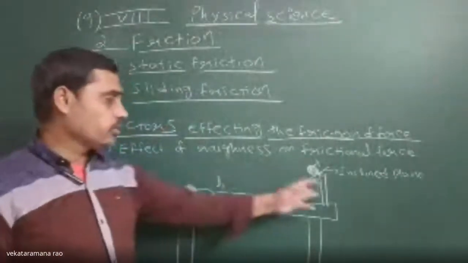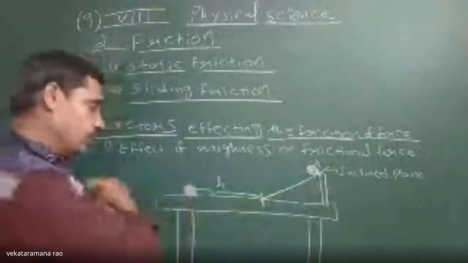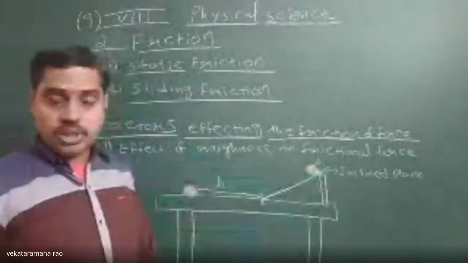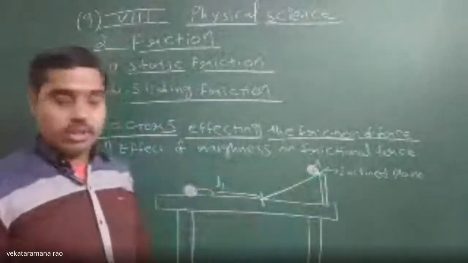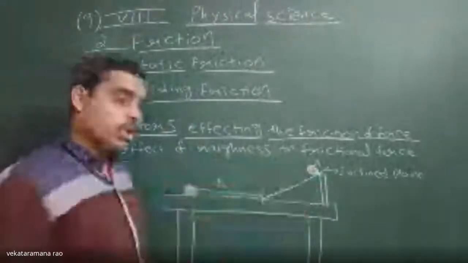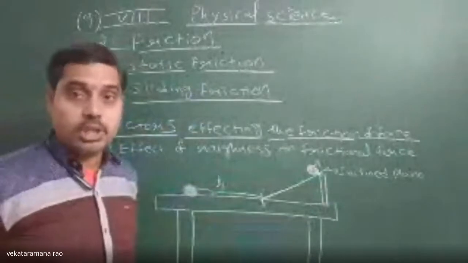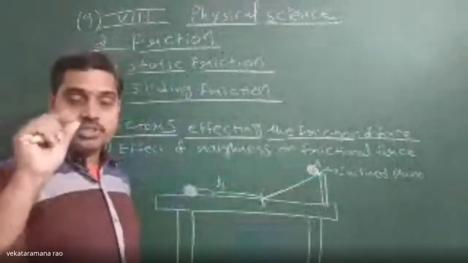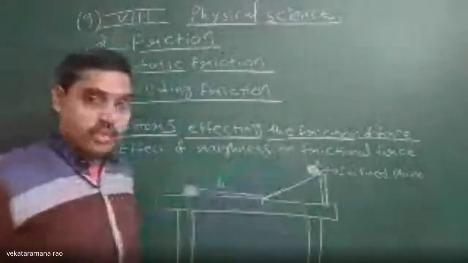Now remove the inclined plane, the pillar and this marble, and place the cloth on the table. Previously it was only the table surface. Now place some woolen cloth, better a woolen cloth, or mugwool cloth, which is very spongy in structure. That cloth is spread along the table surface.